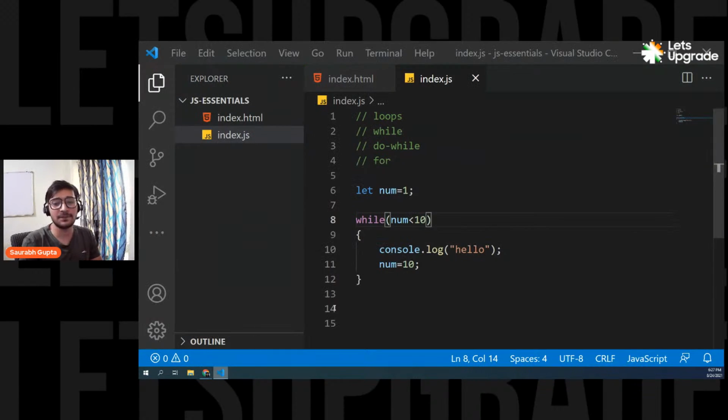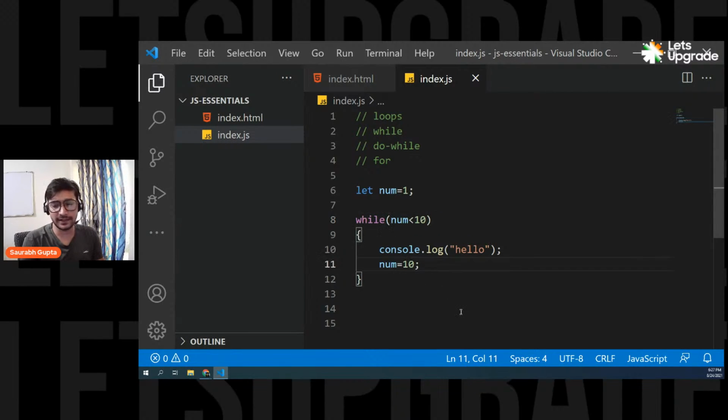Is that clear, everyone? But now this loop is working only one time. Now, how can I make it work for me? What if I want to make my loop work 5 times, 10 times, 20 times, 1,000 times, 2,000 times? That thing depends on me, how I write my loop. Okay, so let's do it. Now let's say I want to run this loop 10 times. So what can I do?